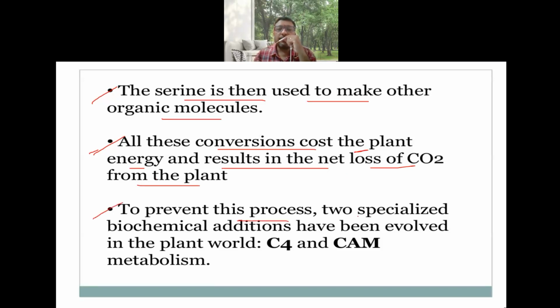To prevent this process, two specialized biochemical adaptations have evolved, that is C4 and CAM metabolism. Just to control this, these two pathways we discussed earlier, C4 and CAM metabolism, are there just to prevent this process of photorespiration.